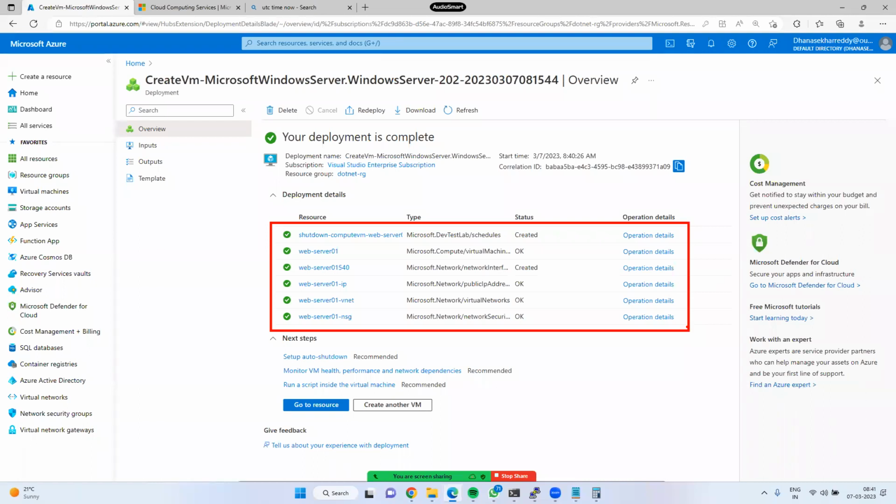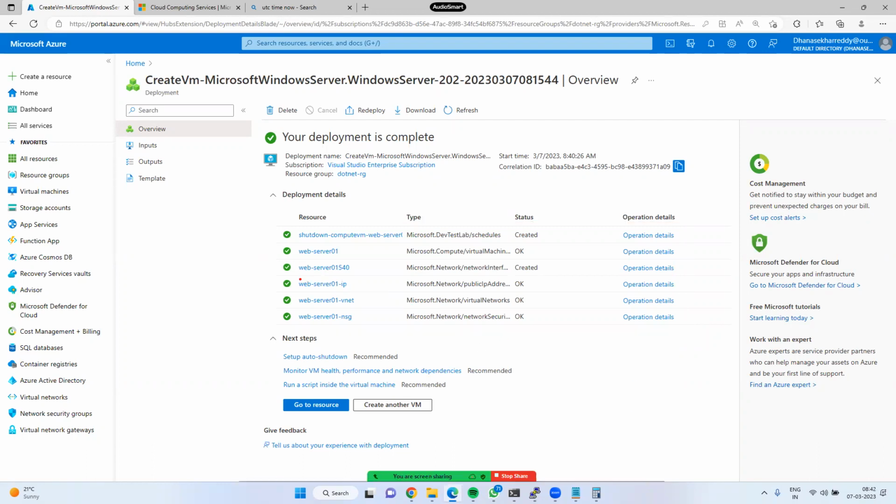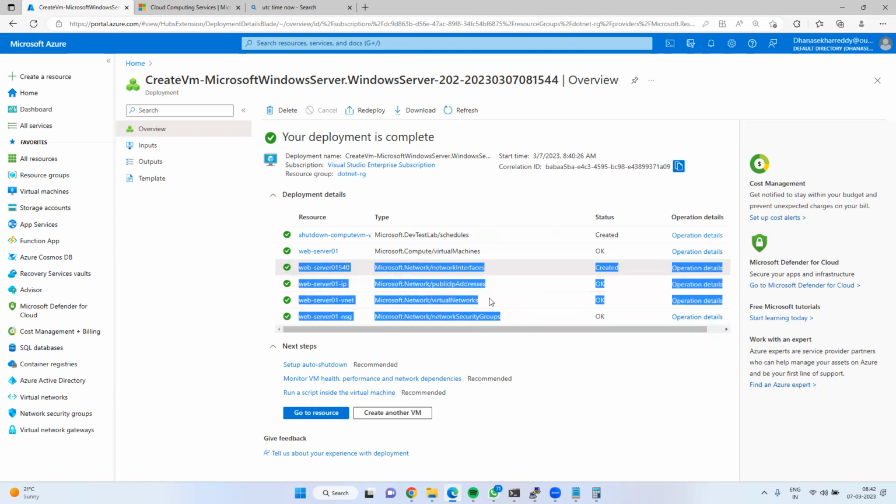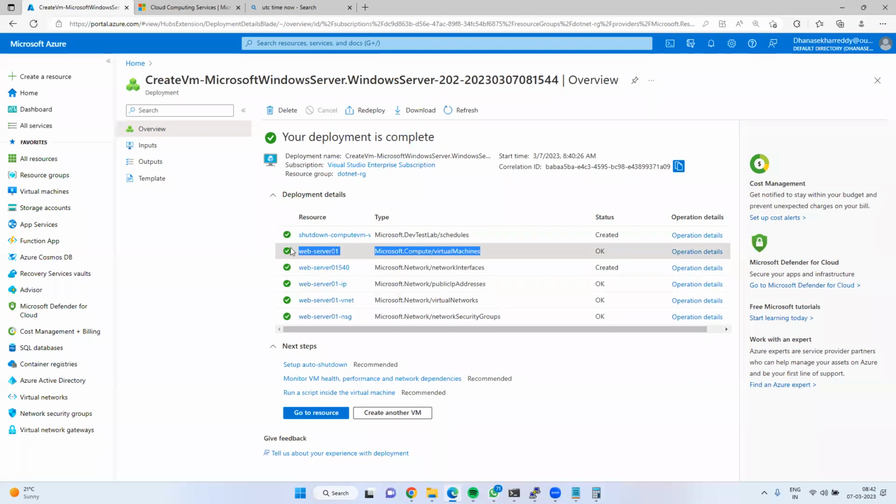When you submit the request from the Azure portal, what will happen in the backend? First, network related components are deployed. These are the four networking components, I can expand it: network security group, virtual network, public IP, and network interface. These four are network related. Next, the virtual machine is created.